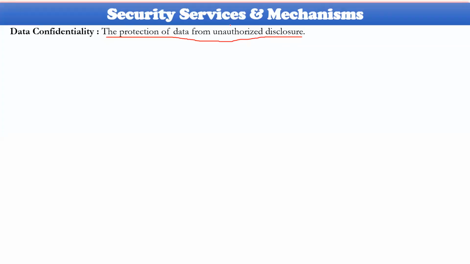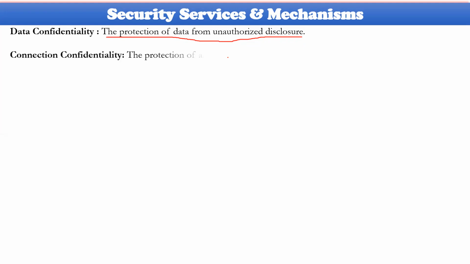If you know the password of one particular person, the concerned party will immediately send an OTP. The OTP cannot be accessed by you. It will be with the person who has that SIM card. That is called confidentiality, and how it could be maintained, that is, preventing unauthorized disclosure of that data. It can be done in many ways, and we will see in future how this could be avoided.